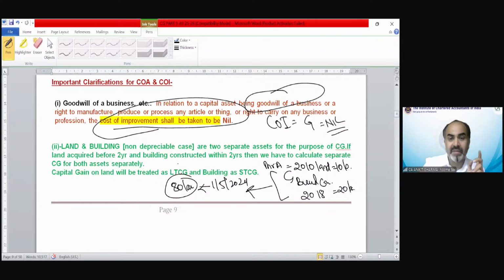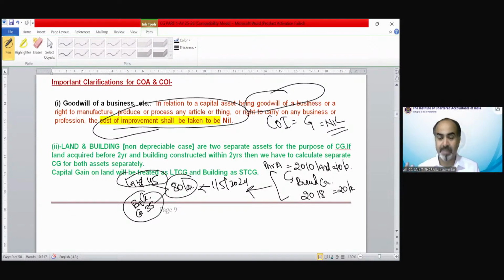You will be given the consideration for land separately. The question says consideration for the land was 45 lakh and the balance is for construction. So that means the balance 35 lakh is for the construction part. So if the sale consideration has been given separately in the question, then you have to calculate the capital gain separately. Why? Because it might be possible that in case of a building, land could be a long-term capital asset and construction could be short-term.